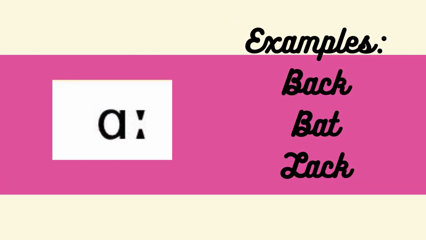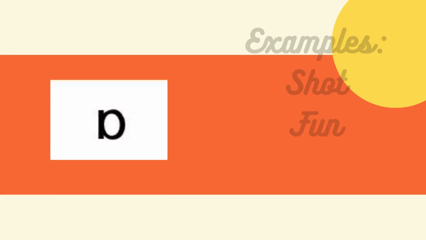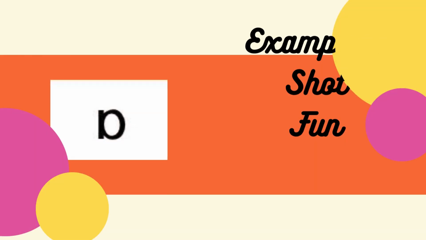The next one, its symbol is an A, and the way we pronounce it is like this: ah. The examples are back, bat, and lack. The next one, its symbol is an A, but in reverse, and the way we pronounce it is like this: uh. Examples are shut and fun.